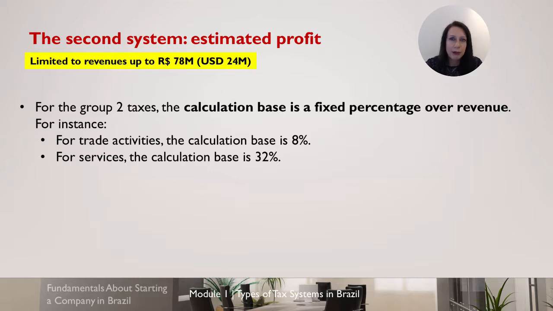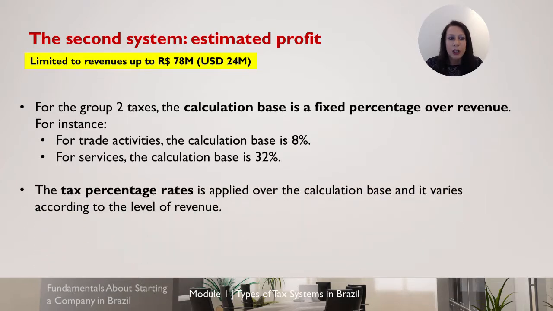This is the reason why they have these percentages that are used to apply to a calculation base. So then, after having this calculation base, you will have the tax percentages that will be applied to it. And it also varies according to the level of revenue.